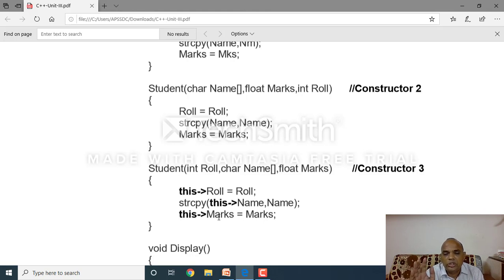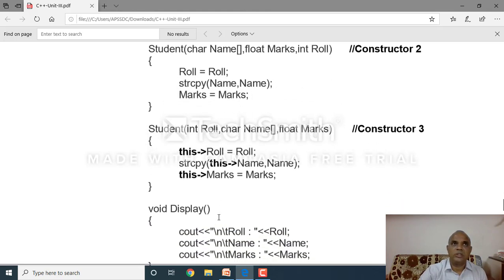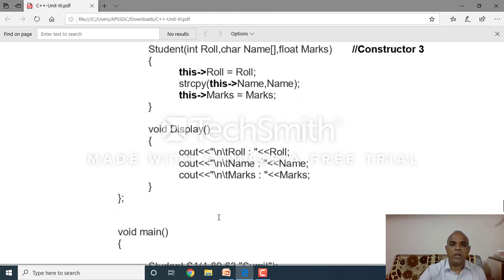The this pointer is used in C++. It is a pointer variable. It holds the address of the current object. That is the definition. It is a 2 marks question: write and explain the this pointer. What is this? Explain with an example. This is a pointer variable in C++. It holds the address of the current object or present object. Clear, all of you? Yes, this is the this operator. The this operator shows the address of the current object.